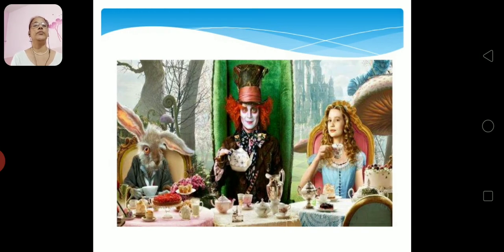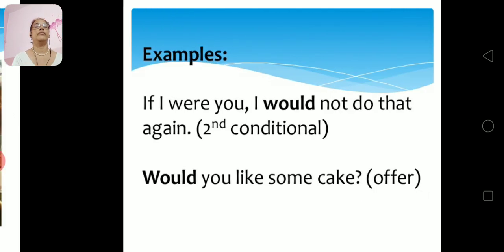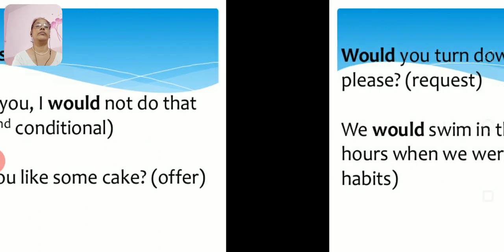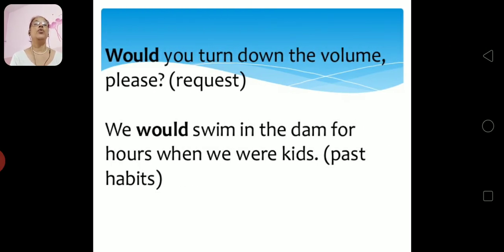See the picture? If I were you, I would not do that again. Would you like some cake? Would you turn down the volume, please? It's a request. He would swim in the dam for hours. When we were kids, we would swim in the dam for hours. This is past habits.